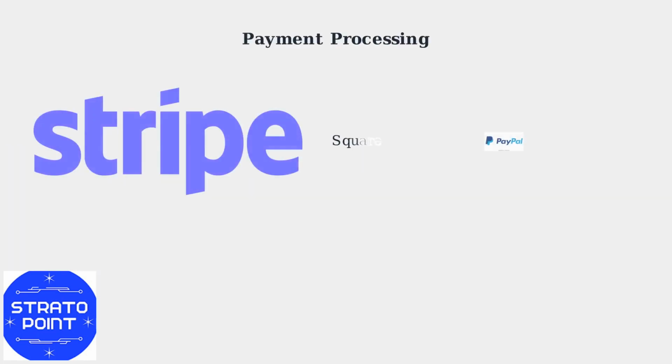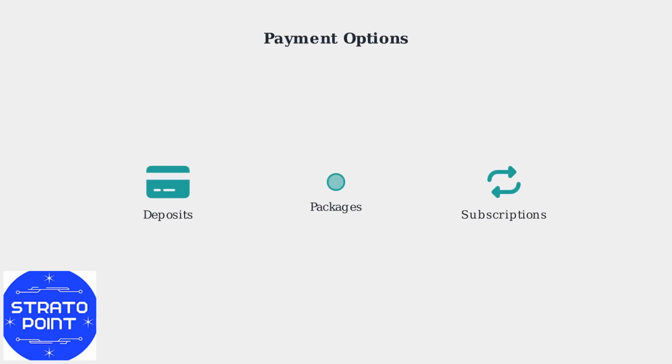Acuity Scheduling enables seamless payment processing through integrations with popular gateways like Stripe, PayPal, and Square. You can set up payments during booking, offering flexible options for deposits, packages, or subscriptions to suit different client needs. Ensure PCI compliance for security, protecting sensitive payment information with industry-standard encryption and protocols.